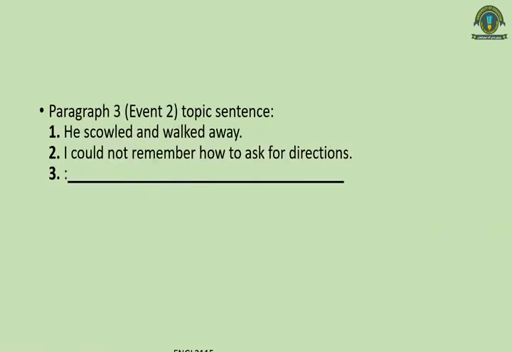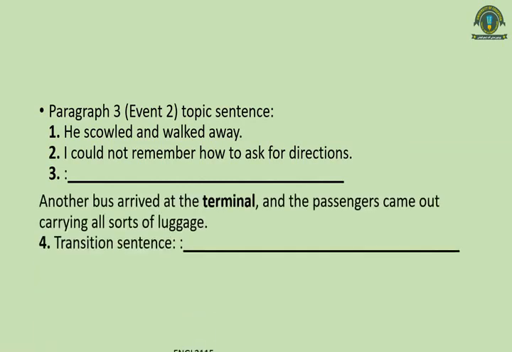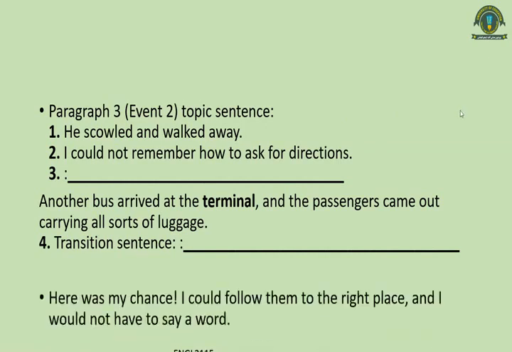Now next one, paragraph 3. In this paragraph again the detail number 3 and the transition sentence are missing. Now we will see these here. The topic sentence was that he asked for help from the businessman, and the first detail was that the businessman scowled and walked away, he did not tell him anything. Then this was the second detail, and the third detail was that another bus came, and the transition sentence was here was my chance.